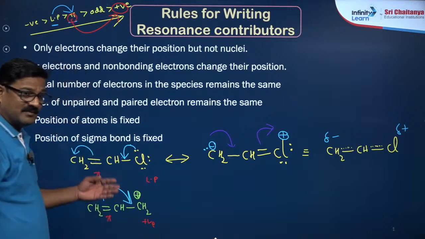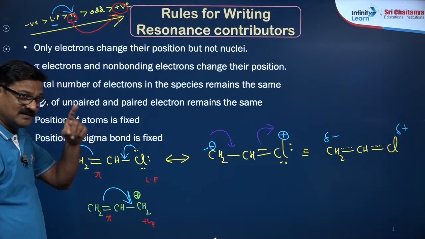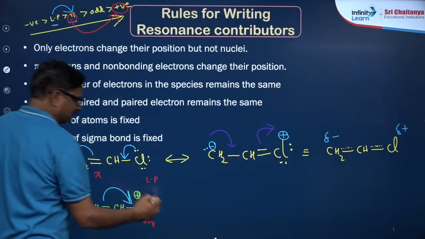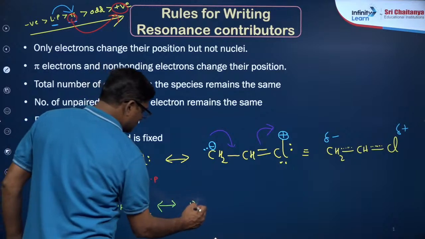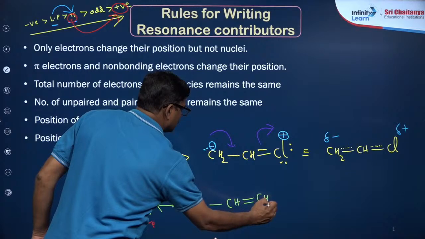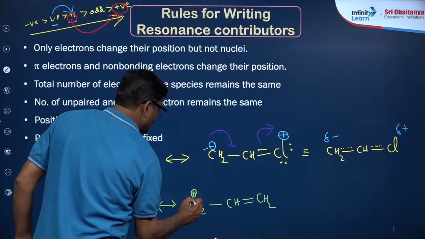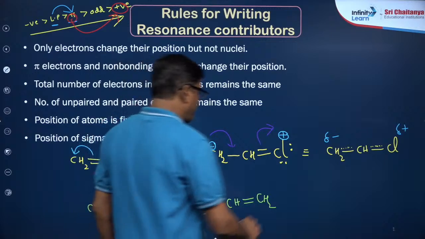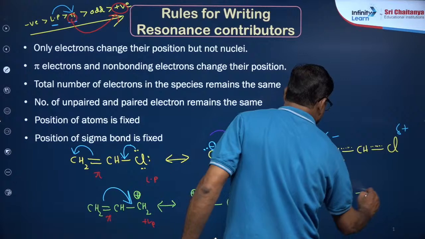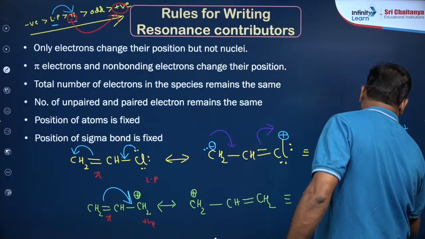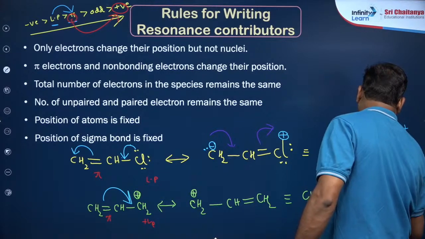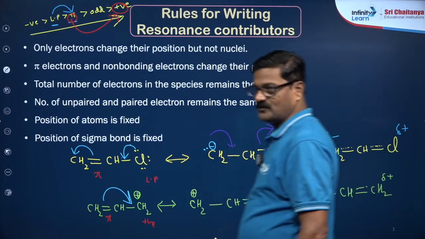I am giving the same repetition with a different example, so that you get one more structure, like this: CH2 double bond CH CH2. Its resonance hybrid is CH2 CH CH2, so that it is getting a partial positive charge and a partial positive charge.